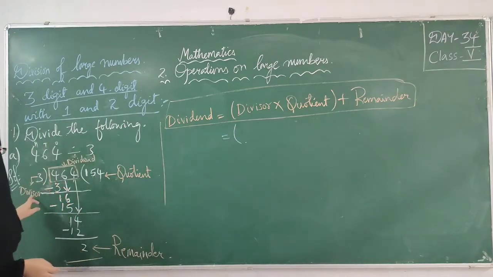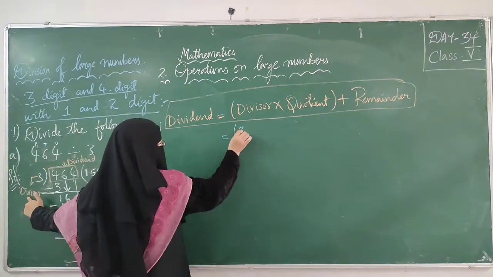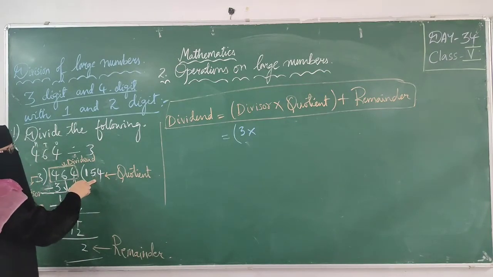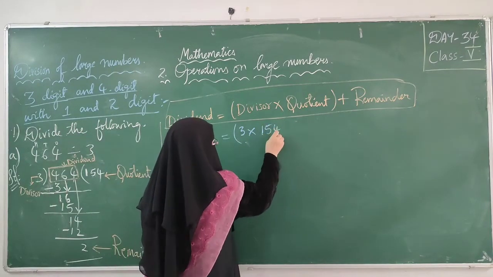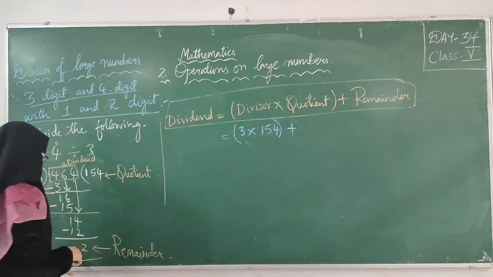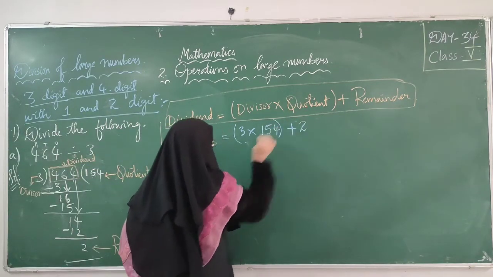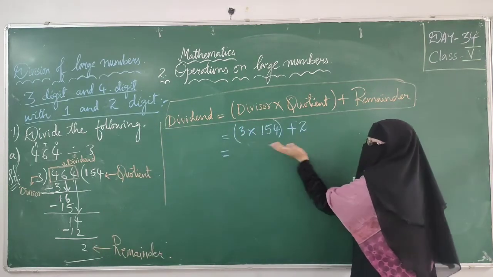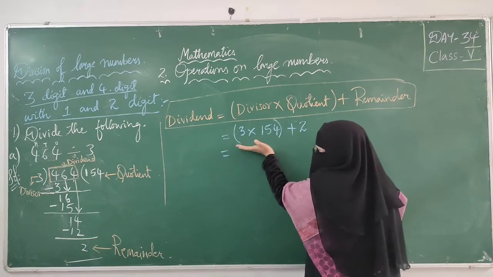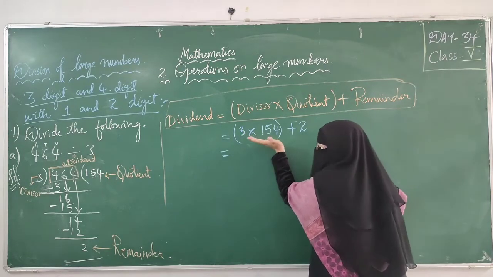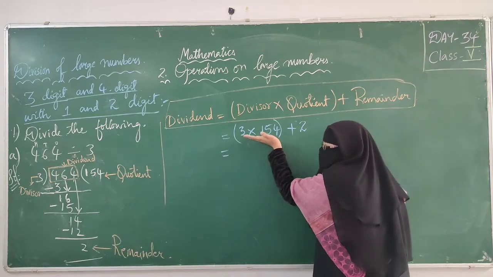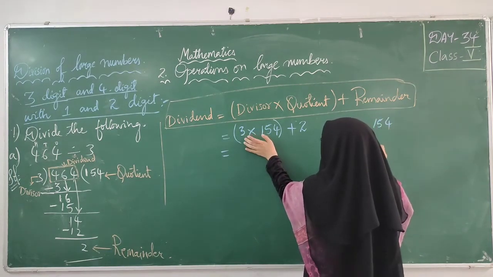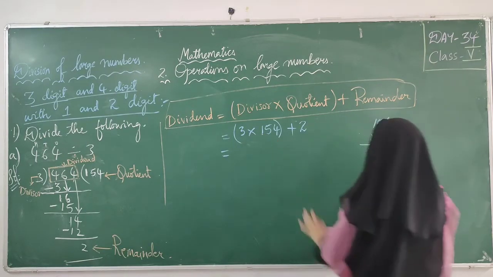What is our divisor here? 3, right. What is our quotient here? The quotient we got is 154, plus what is our remainder? 2. Write it. Multiply this. Whenever we have this type of statement, keep in mind the numbers in brackets, in parentheses, get first preference. Here in brackets we have 154 and 3, so we will multiply this first.